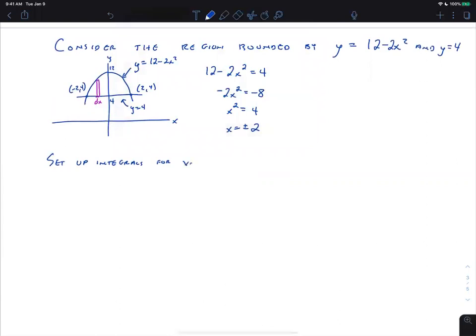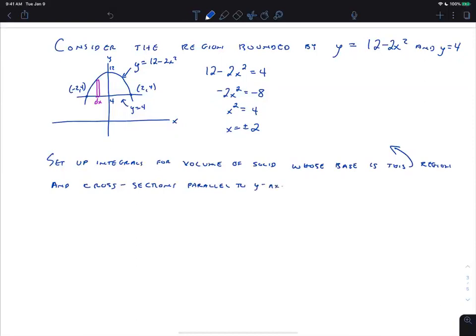All right, so we're going to set up an integral for the volume of the solid whose base is this region, and cross sections parallel to the y-axis are triangles with base triple the height. And I should probably specify the bases in x, y.